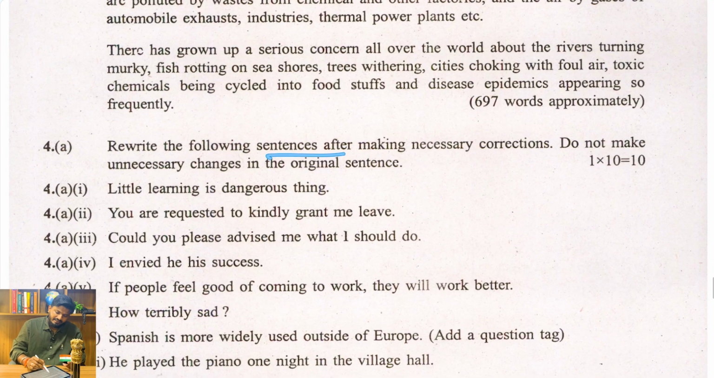So here, reread the following sentences after making necessary corrections. Do not make unnecessary changes in the original sentence, meaning you do not have to add any extra words, or make a complete change to the grammar. Just rereading it. "Little learning is dangerous thing." So like "Little learning is a dangerous thing" may be the appropriate answer here.